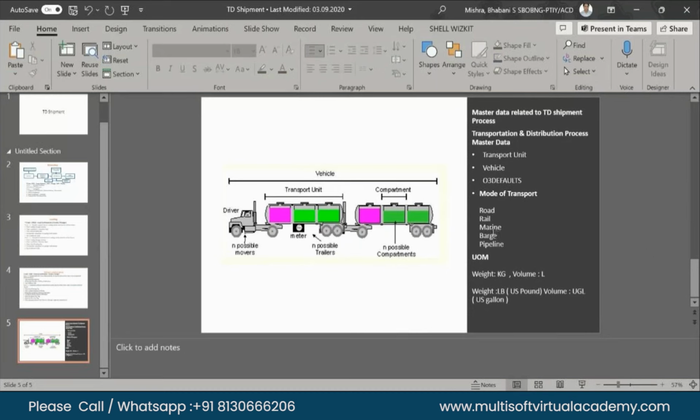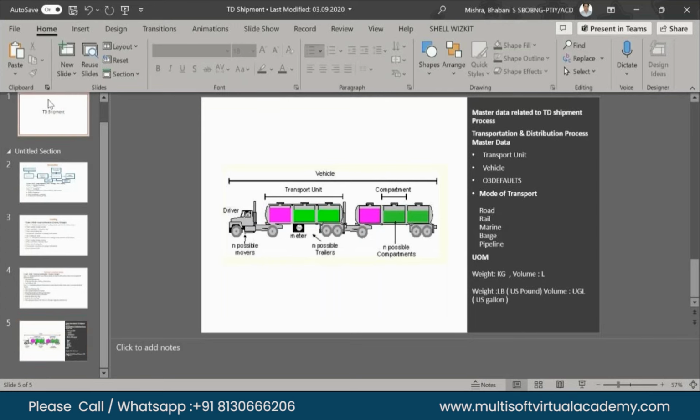Barge is a floating device where all the big items, big transport units, a big kind of cargo, are carried. Pipeline is also used. Marine, rail, road, this kind of thing.